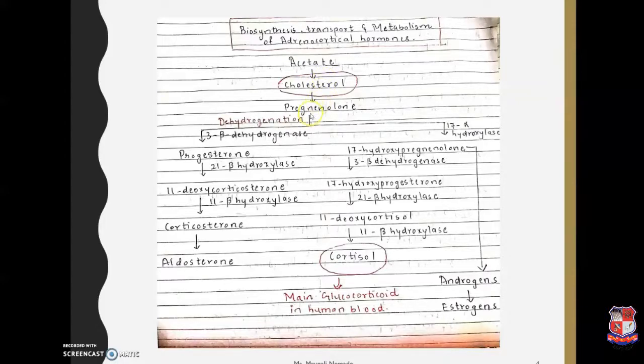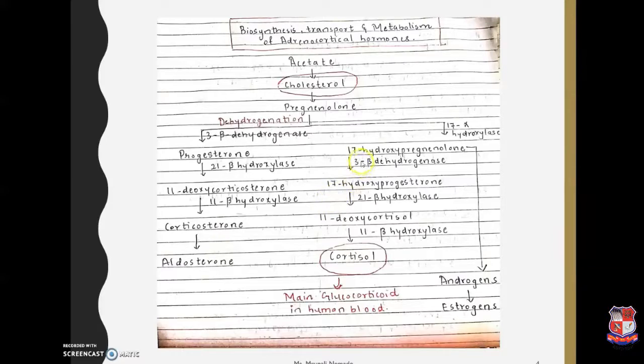Pregnenolone, after hydroxylation and cleavage, gets converted into progesterone. It may also get converted into 17-hydroxypregnenolone by the enzyme 17-alpha hydroxylase. Now, from progesterone, it will get converted into 11-deoxycorticosterone and corticosterone. Further, it gets converted into the hormone aldosterone.